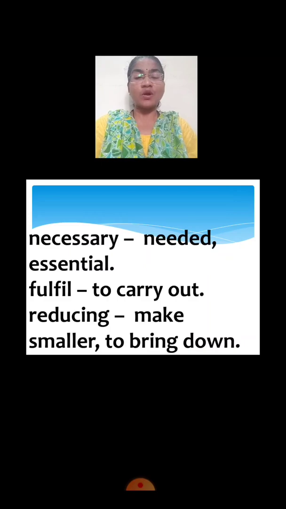Reducing means make smaller or to bring down. Okay, to bring down. Make smaller. Reducing.